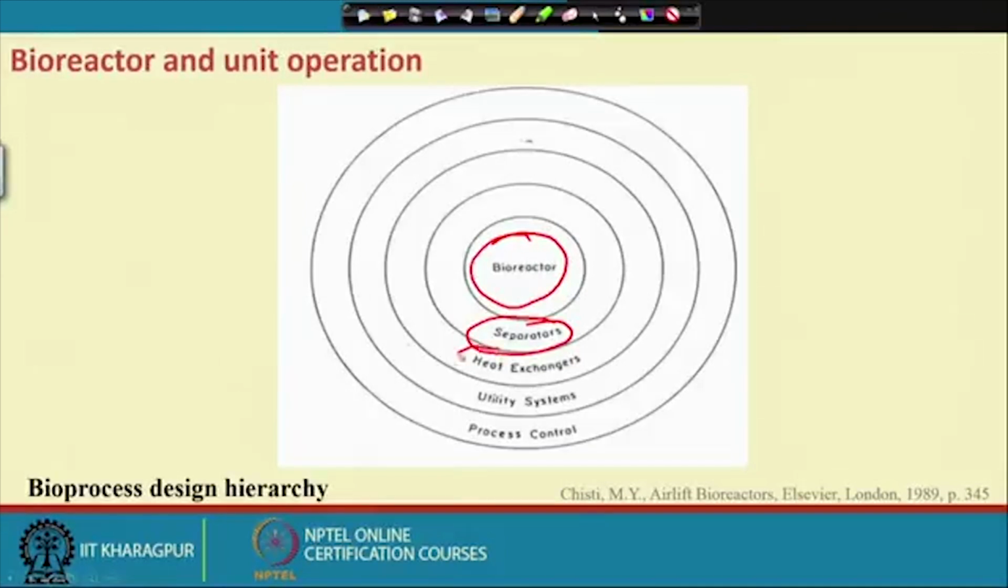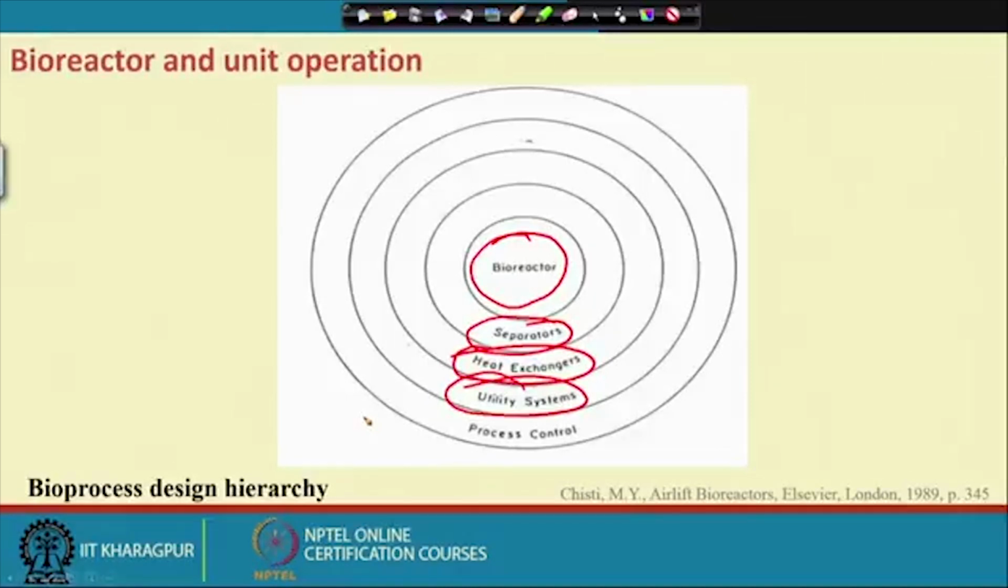Then there is the involvement of the heat exchanger, because as you know, any chemical or biochemical reaction depends on temperature. So we have to maintain the temperature, and we require the heat exchanger. Different utilities are also present in industry, such as soft water and steam requirements.